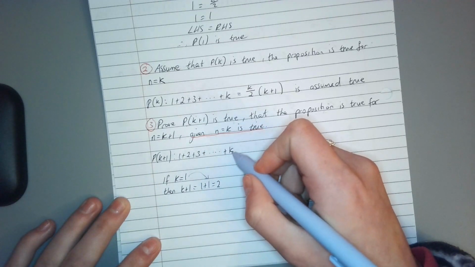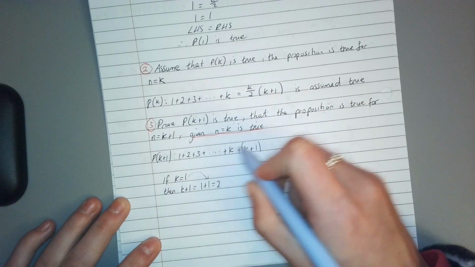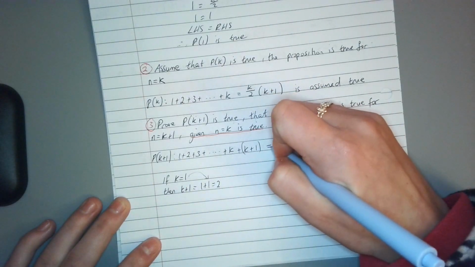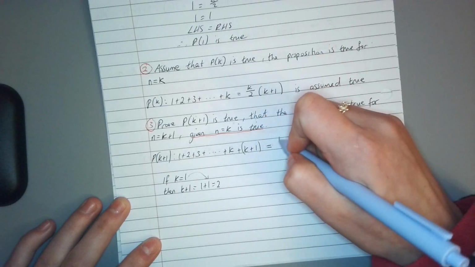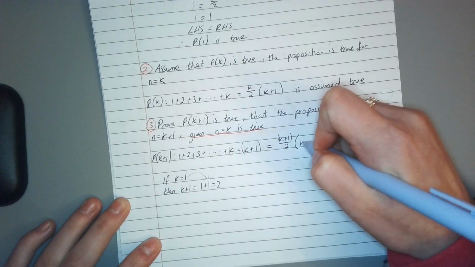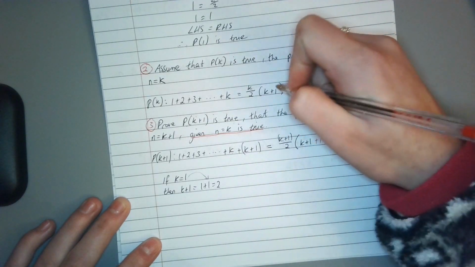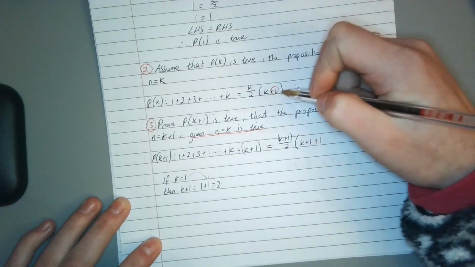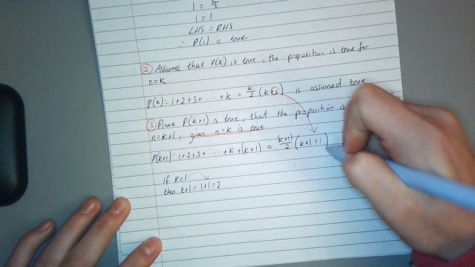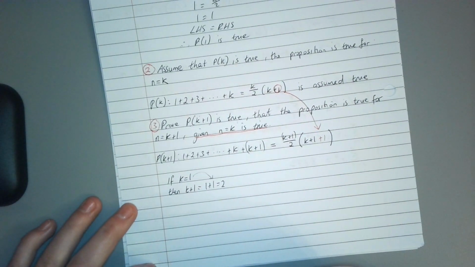So plus k plus 1 is the next number after it, like 2 is after 1, equals, and we're filling in k plus 1 over 2, bracket, k plus 1, and again, we'll add that 1 in, and then circle this one, because it's the one that's going there. Close our bracket. Okay, and then we're just going to tidy that up.